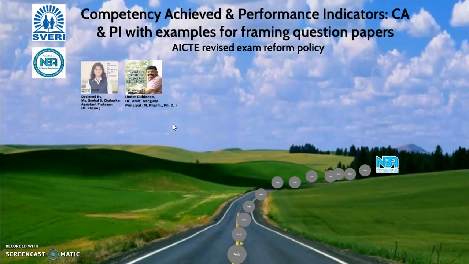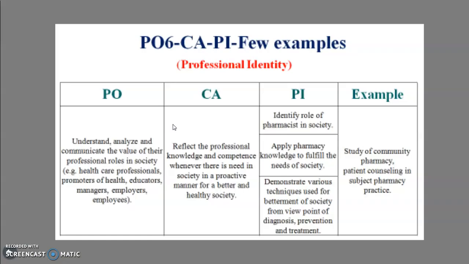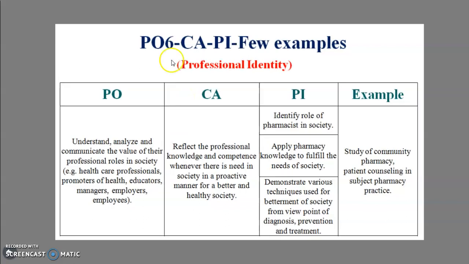Then turning toward the next PO, which is professional identity. It is PO number 6. What is the competency? Reflect the professional knowledge and competence to meet the needs of this society in a proactive manner for a better and healthier society. What are the various PIs? We will check whether that student has the professional identity or not.